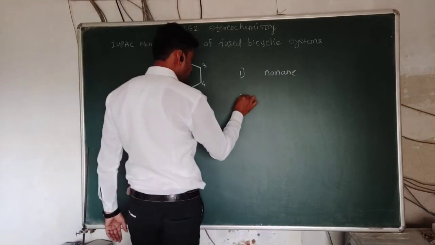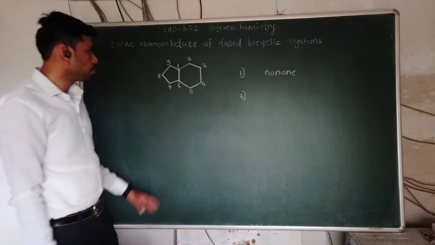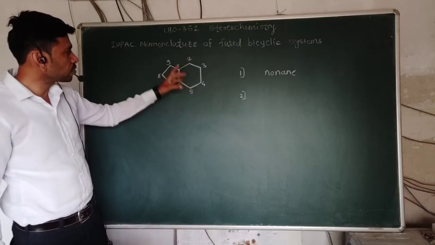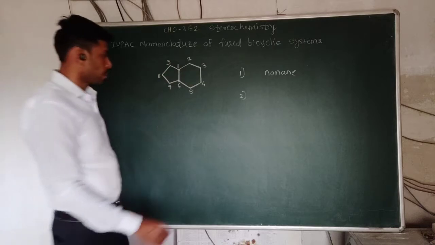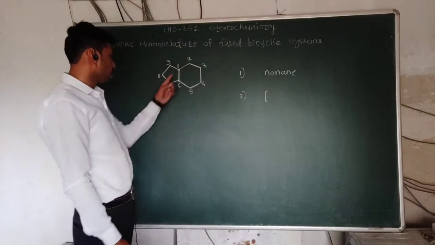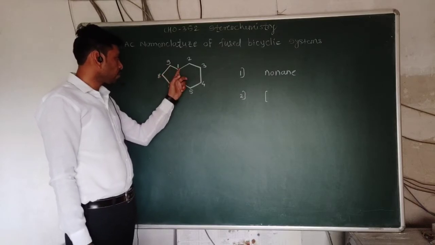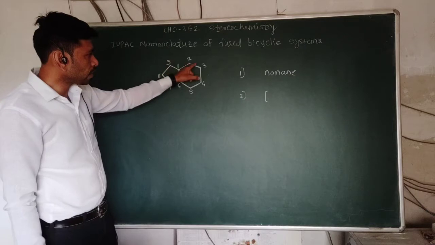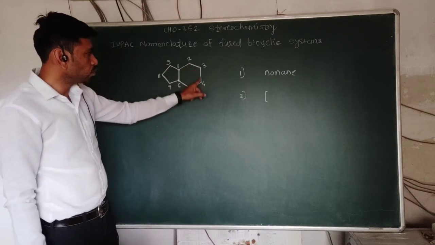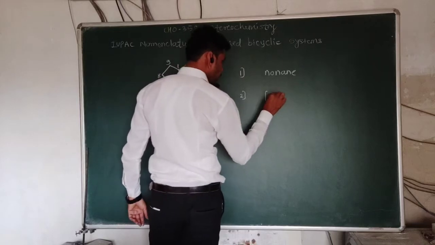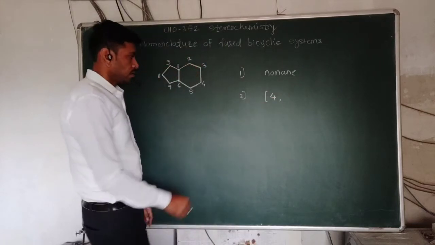The second rule: we have to put the number of carbon atoms between these two bridgeheads. See the number of carbon atoms from this bridgehead to carbon 6. These are the bridgehead carbons. The number of carbon atoms is 1, 2, 3, 4, so I have written 4 here.